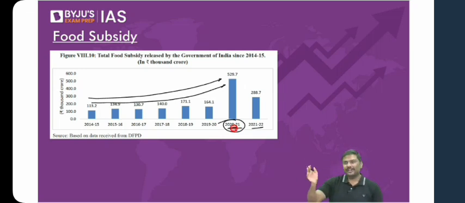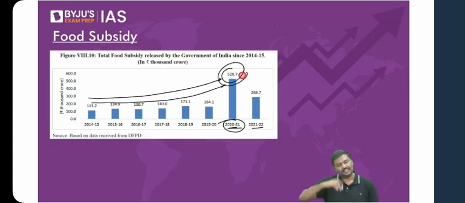In every parameter of Government of India, talk about inflation, GDP, any parameter, you will see a certain outlier event for 2021, 21 and 22 like this. It will be happening. Okay, right? So this is a burden for the Government of India. Government of India is trying to reduce it.